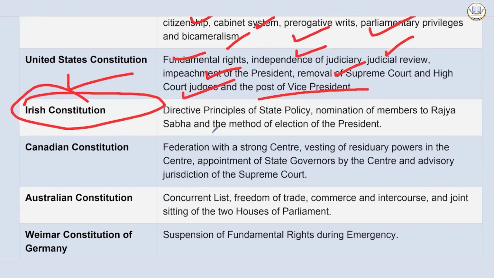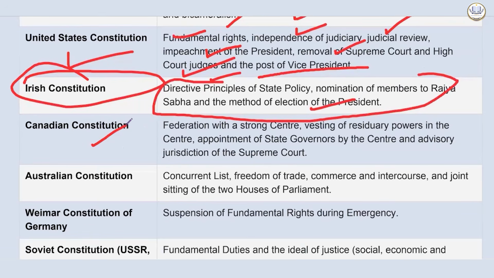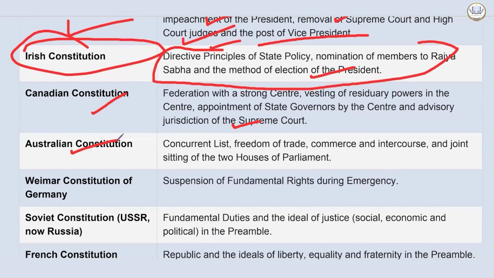And the Irish Constitution: DPSP has taken inspiration from here, though not all the DPSP are the same. Nomination of members to Rajya Sabha and the method of election of the president, all three have come from the Irish Constitution. Then the Canadian Constitution: federation with a strong center, vesting of residuary power in the center, appointment of state governors by the center, and advisory jurisdiction of the Supreme Court. Australian Constitution: the concurrent list, the freedom of trade, commerce, and intercourse, and joint sitting of the two houses of Parliament. Okay.